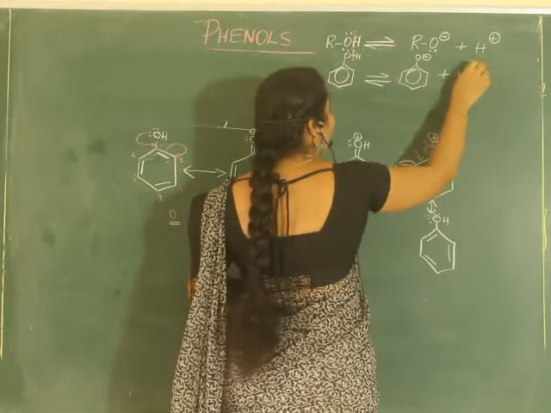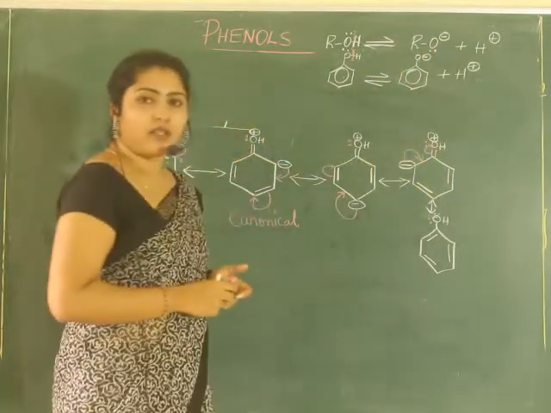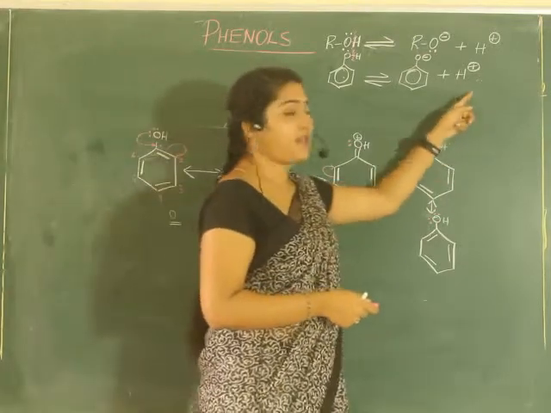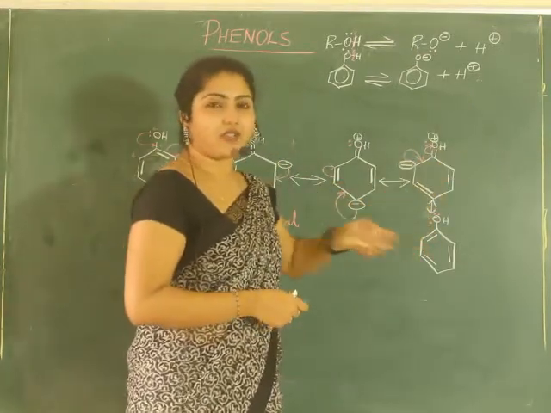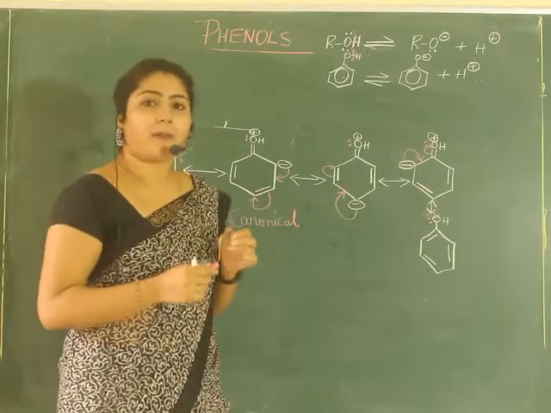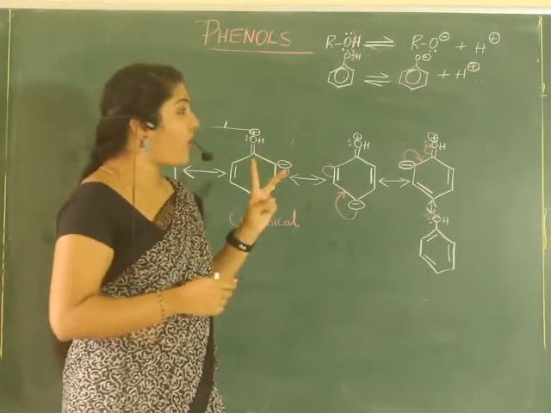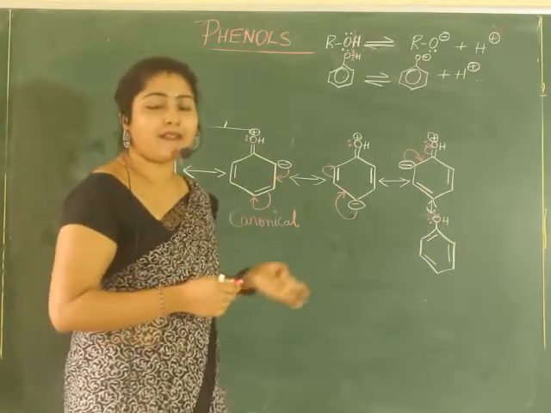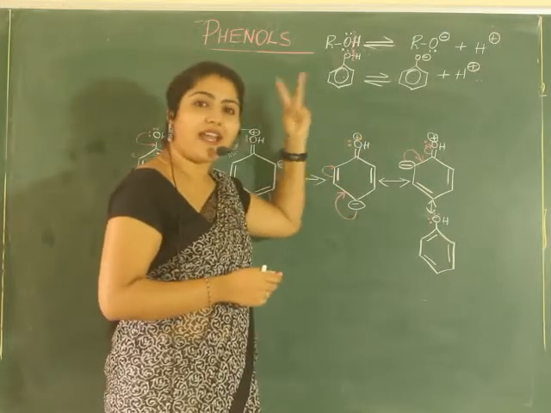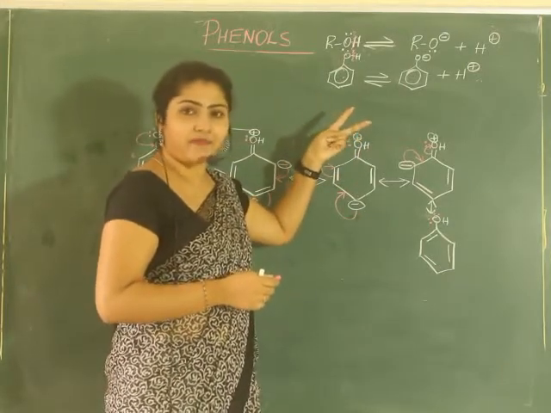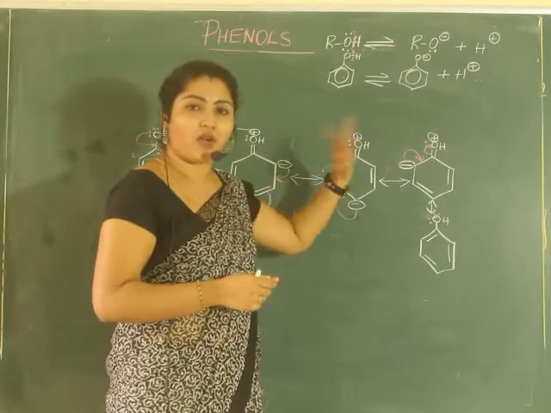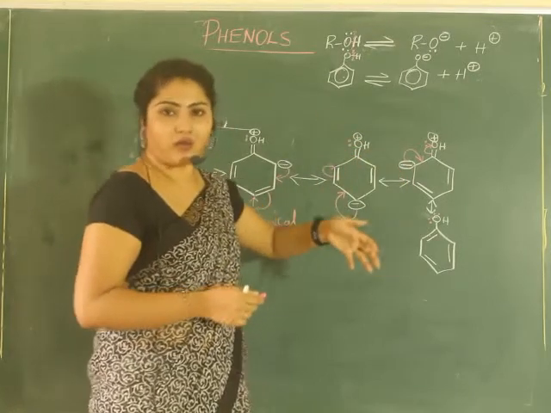See, in this case also H plus can be liberated, H plus can be separated. That means it's acidic in nature. And when we compare the pK value of alcohols and phenols, we see that phenols are more acidic than water and than alcohols also.